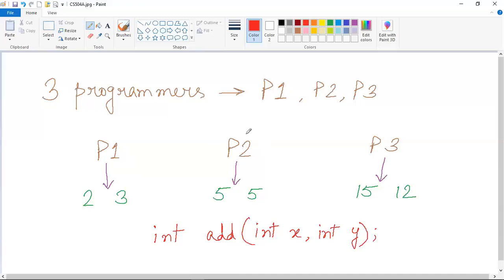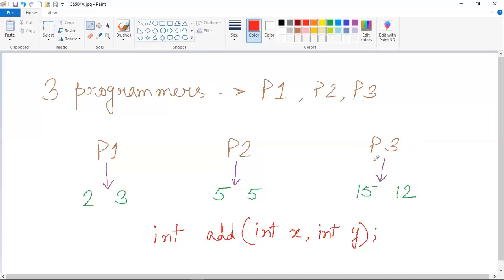Now the next programmer P2 will also create a subclass of the superclass that we will provide him or her, wherein the method signature of this method will be there. Inside that subclass, P2 will implement this method, and he or she will write down the addition program, the code for addition inside this method implementation body.